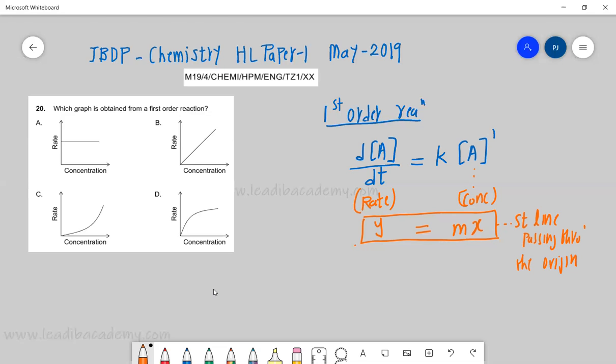Important. So it straightaway says that the correct option is B. Only in this case it is passing through the origin, while here it is a constant. The rate is constant, so that is not correct. That would have been the zero order reaction. Very, very simple. So you should have some idea about simple mathematics, so that it is easy to deal with such kinds of graphs.